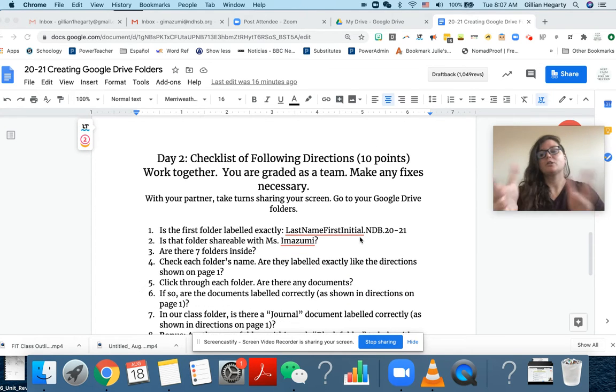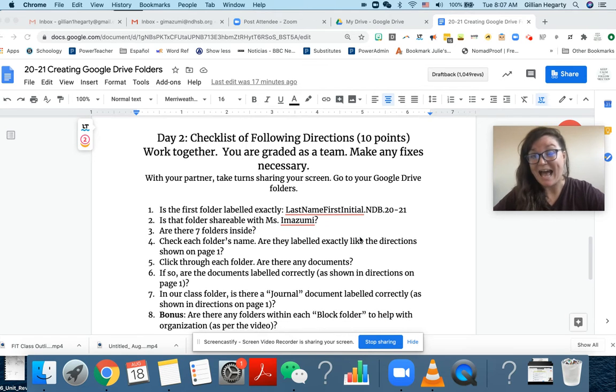Today, we're actually going to use community support and some peer accountability to make sure that we have been meticulous, we've paid attention to detail, and we followed these directions. This will be a graded assignment, and you will be graded as a team. It's 10 points, but you're not graded until the end, after you've already gone through and made any changes you need to make and fixed. We'll be working together.